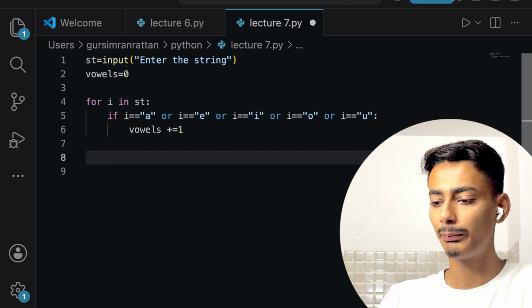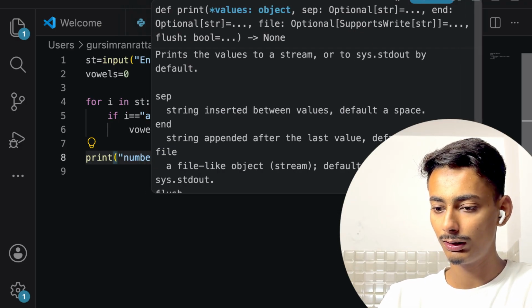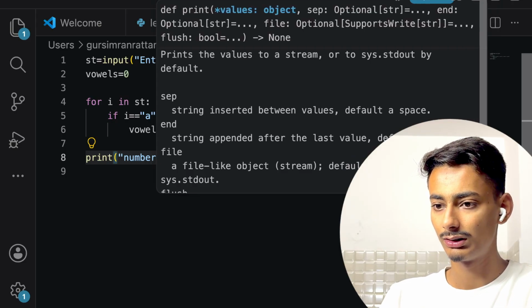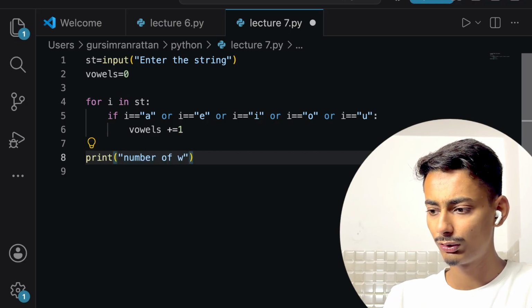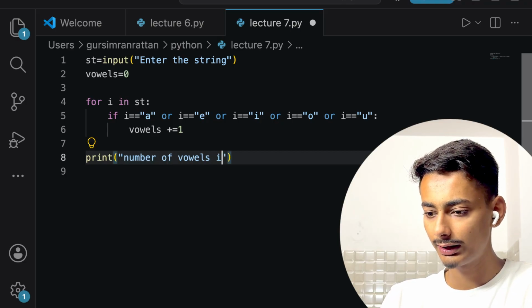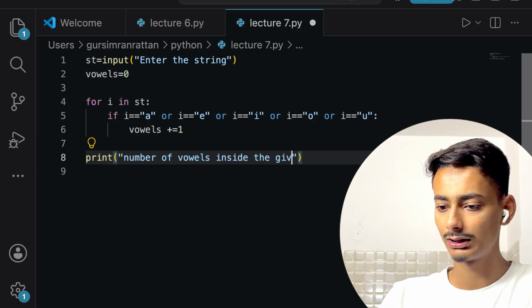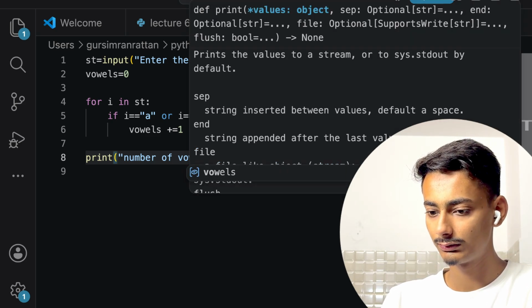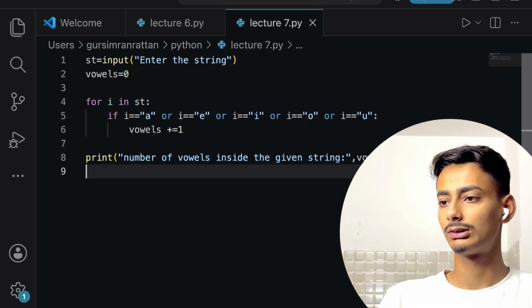In the end, we will be printing number of vowels inside the given string. We will be writing vowels. Now let us execute this code.